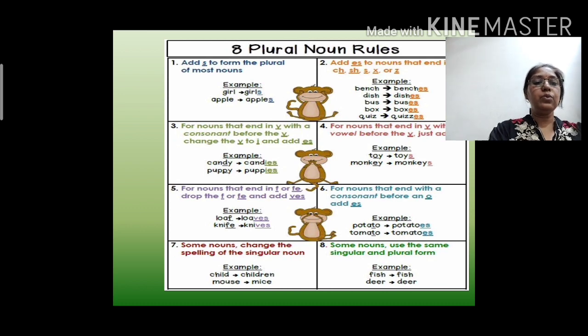Next, come to the next rule. Some nouns use the same singular and plural form. Some nouns are there which remain as they are in singular form and in plural form also. For example, fish remains fish in plural also, deer remains deer in plural form also.